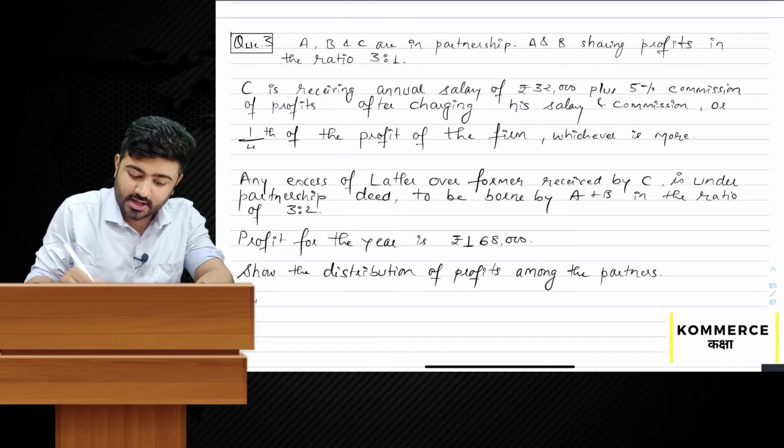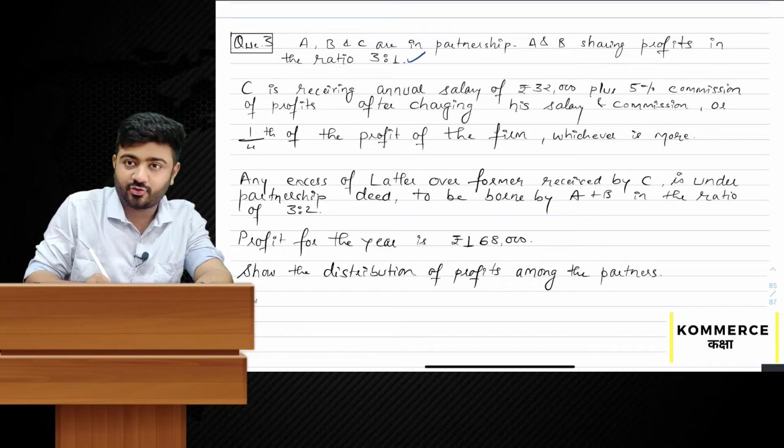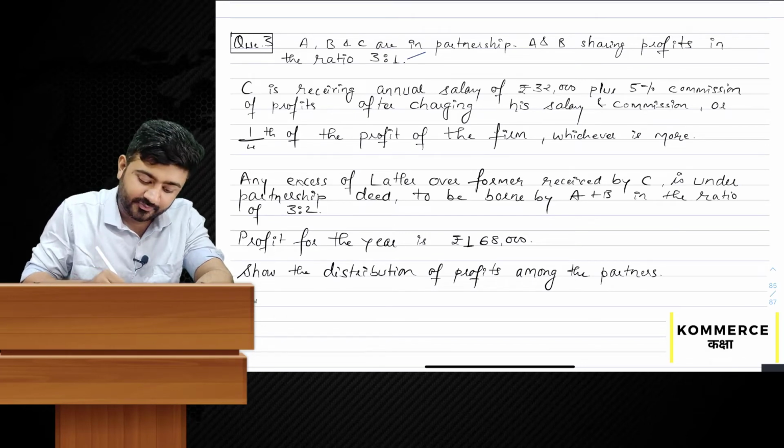A, B and C are in partnership. A and B share profit in the ratio 3:1. Nothing has been said about C so far. C is receiving an annual salary of 32,000 plus 5% commission after charging his salary and commission.